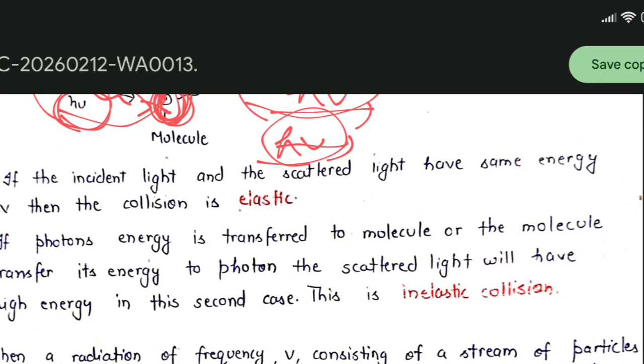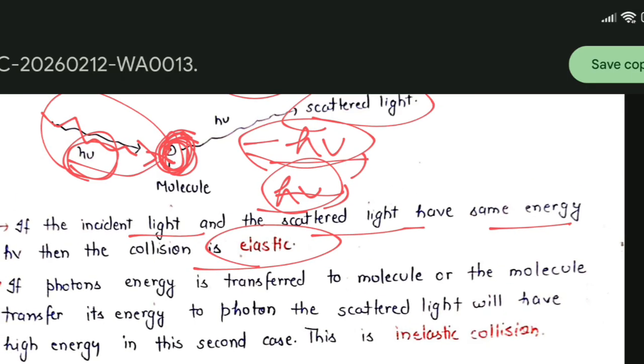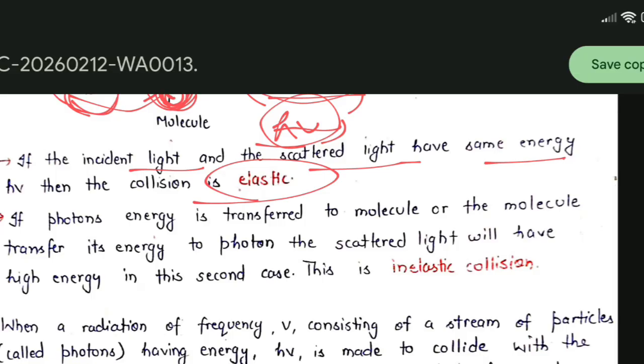Okay, so if the incident and the scattered light have the same energy, then the collision is called elastic collision. On the basis of the collision between the incident light and the molecule, we distinguish between elastic collision and inelastic collision.